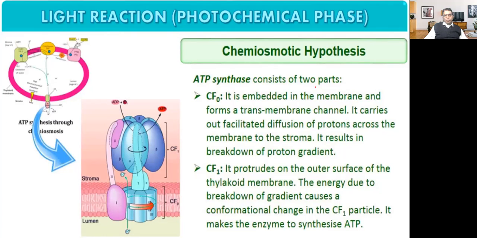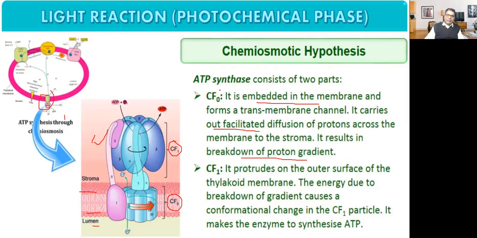ATP synthase consists of two parts. This is ATP synthase. It is made up of two parts. This part is outside. This part is inside. So it has two parts: CF0 and CF1. CF0 is embedded in the membrane and forms a transmembrane channel. It carries out facilitated diffusion of protons across the membrane to the stroma. It results in the breakdown of the proton gradient.